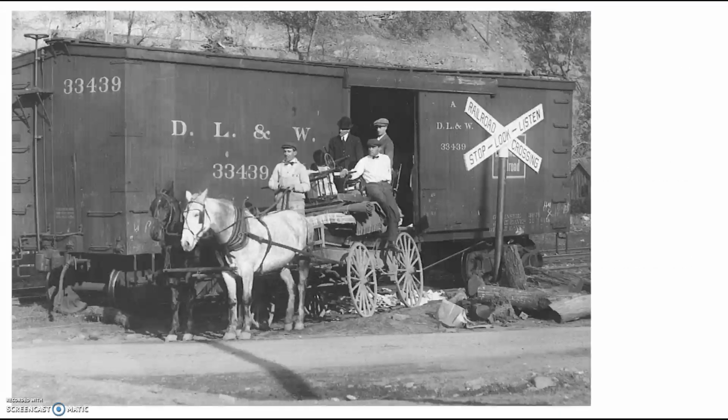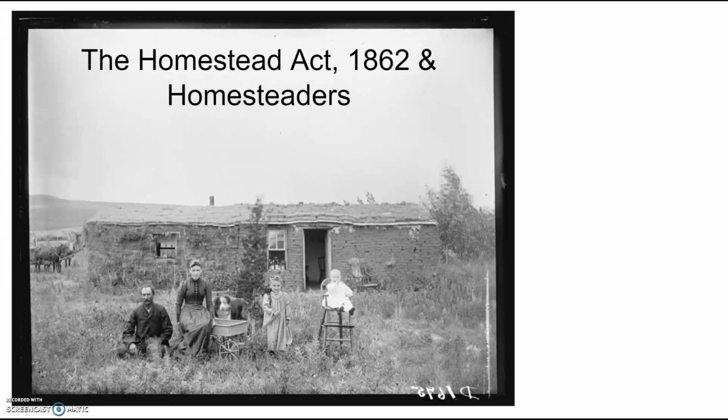This slide here shows us the old and the new method of transportation. The old method of transportation, we're still using horses and wagons, but railroads are quickly replacing that old method of transportation. One more time, we have the Homestead Act of 1862 that was passed by Congress in the beginning of the Civil War. The people that did move west were known as homesteaders. So homesteaders ventured west in hopes of starting anew in search of economic opportunity. Life in the West sometimes proved very difficult though.